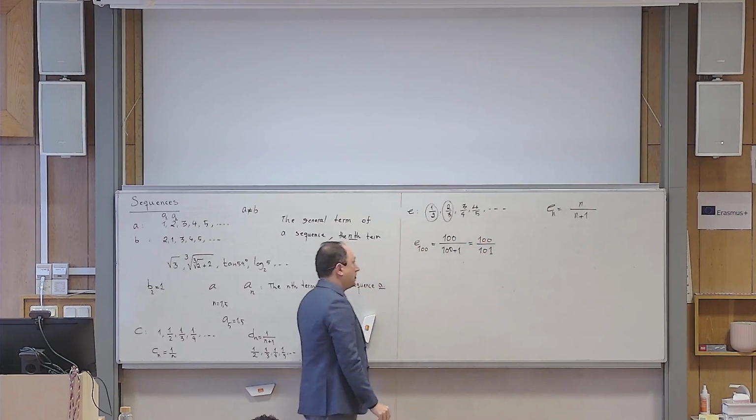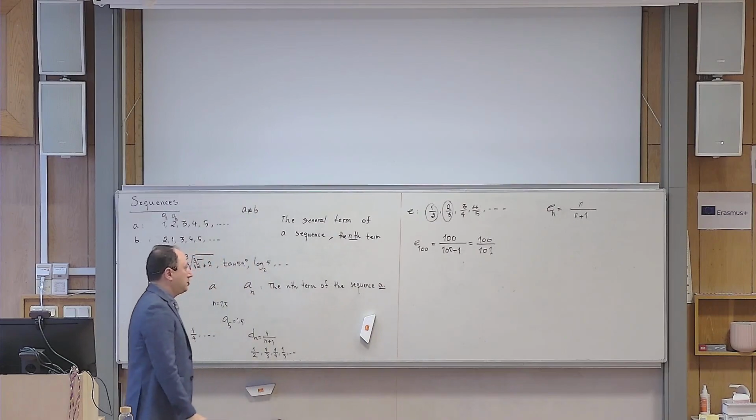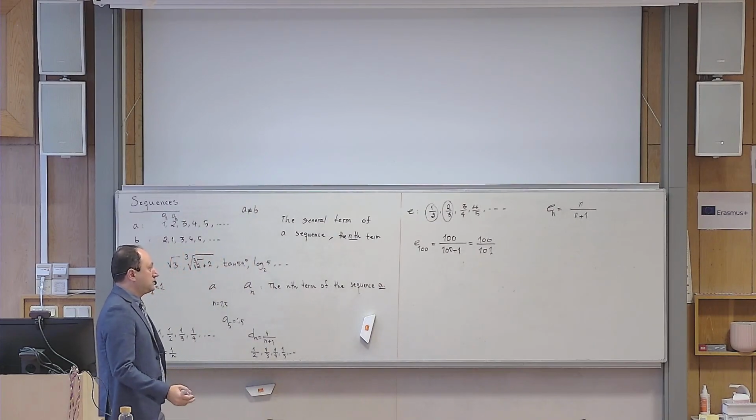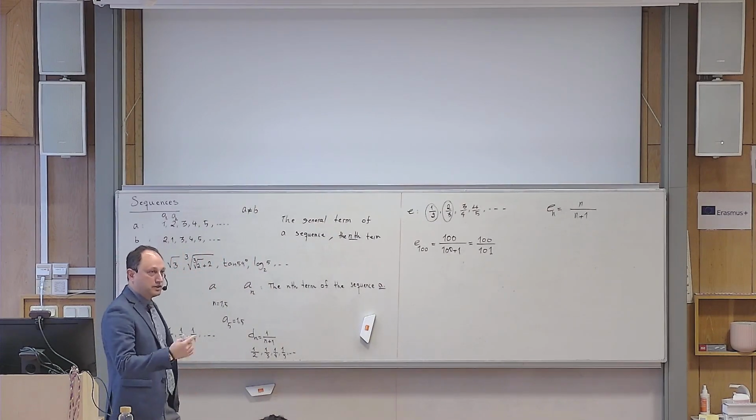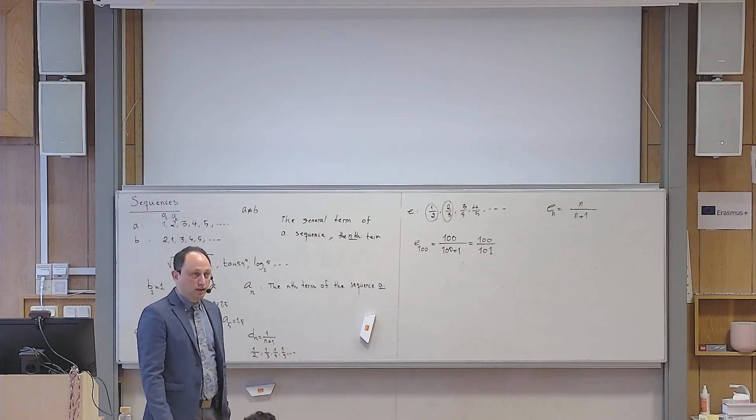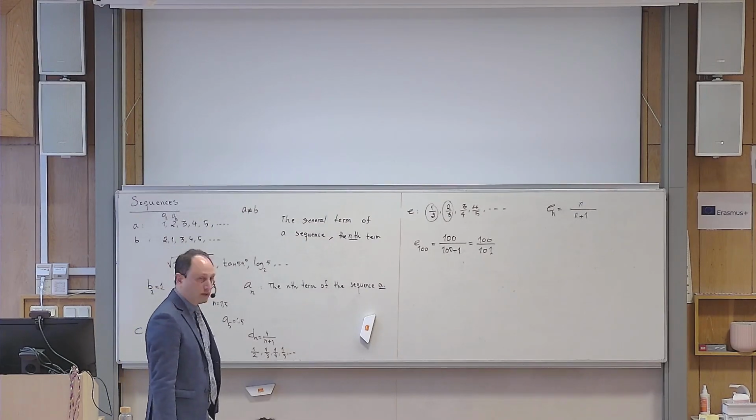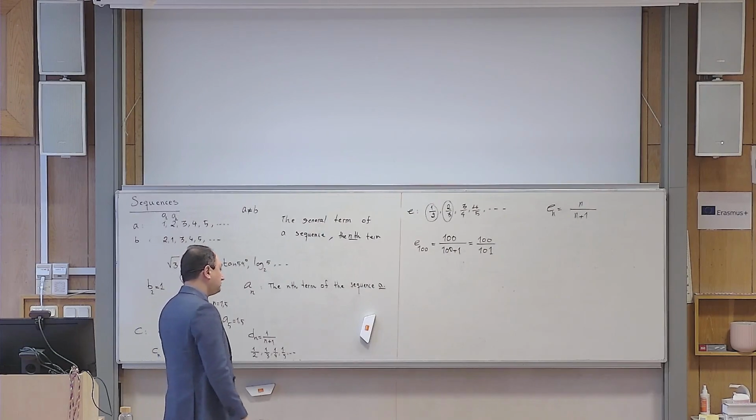So you see that if I have the general formula, and if I am interested to find any term of that sequence, what I need to do is just replace n with that number, and then I calculate and find the term. Is that clear? Okay.